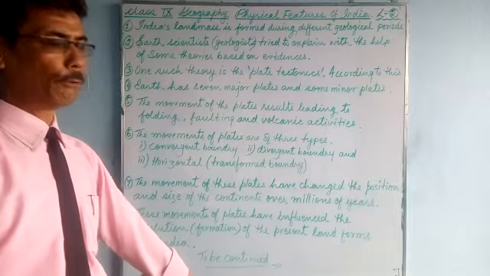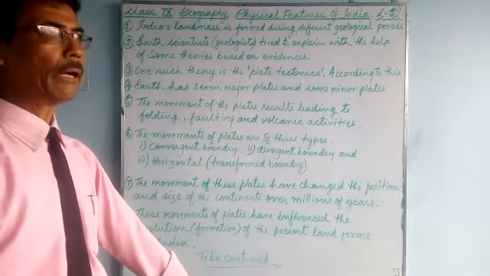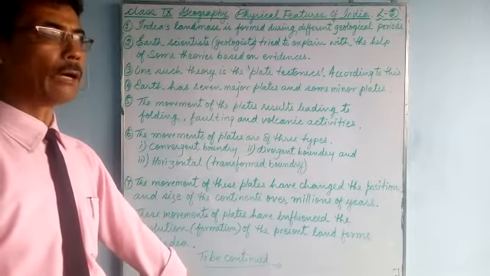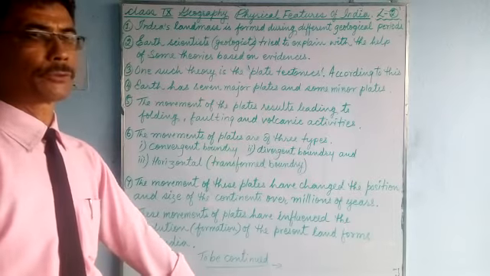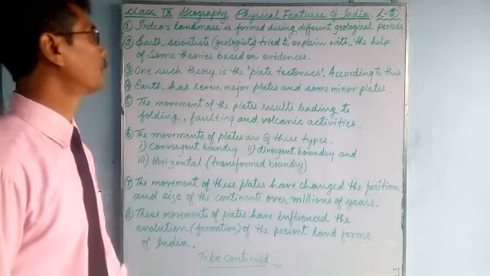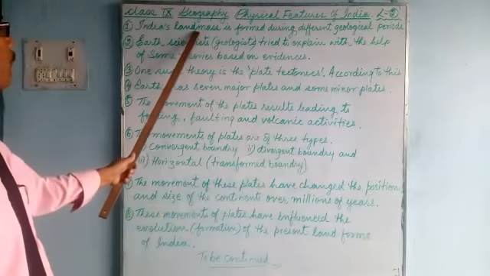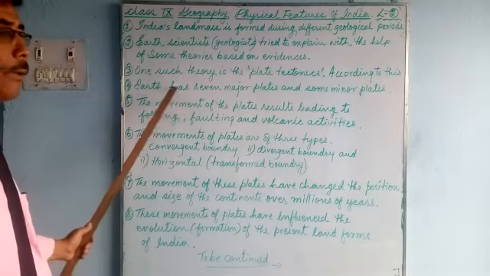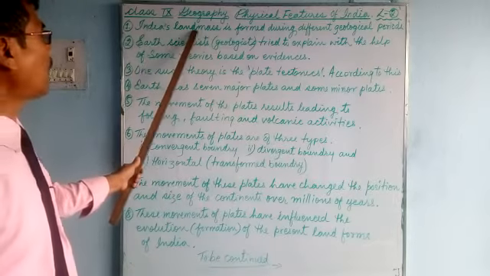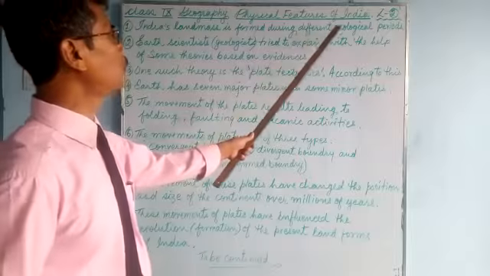Before learning about the different landforms and how they are formed, we should know about the plates, the Earth's plates. Now there are 8 points. Let's go one by one. India's landmass is formed during different geological periods.